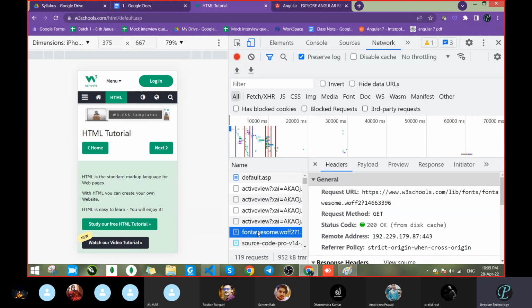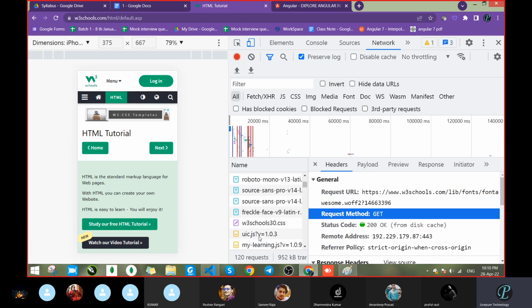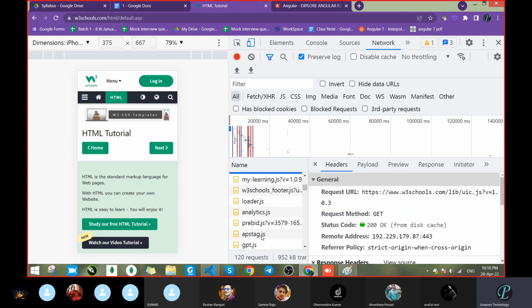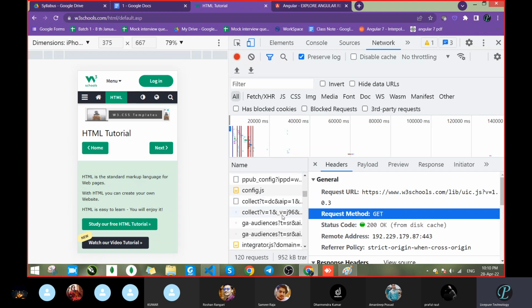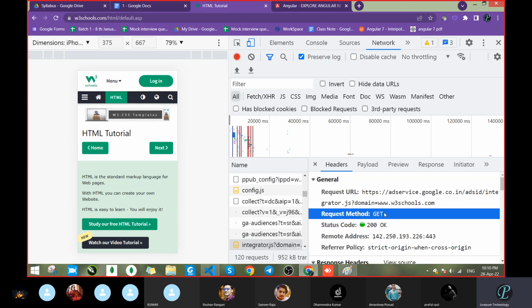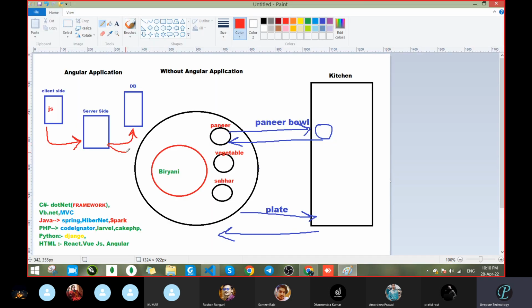If you have to get data, post data or delete data, then you have to tell that you want to do this operation. So it's showing GET means getting the data, POST means putting the data, or updating the data, DELETE means deleting the data. So wherever you see a GET request, it means you are getting data. See, these all have the GET request. So it contacted the server and then the server contacted the database.